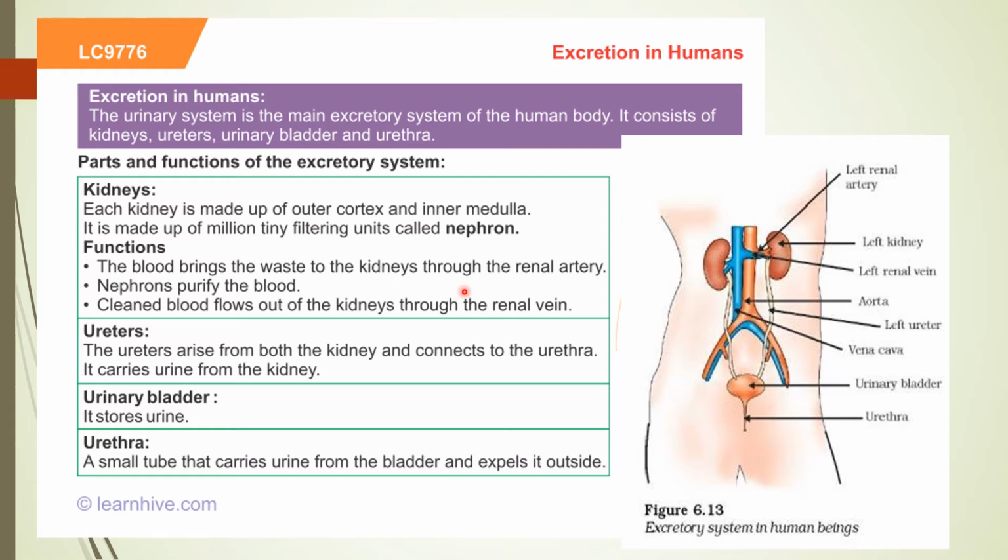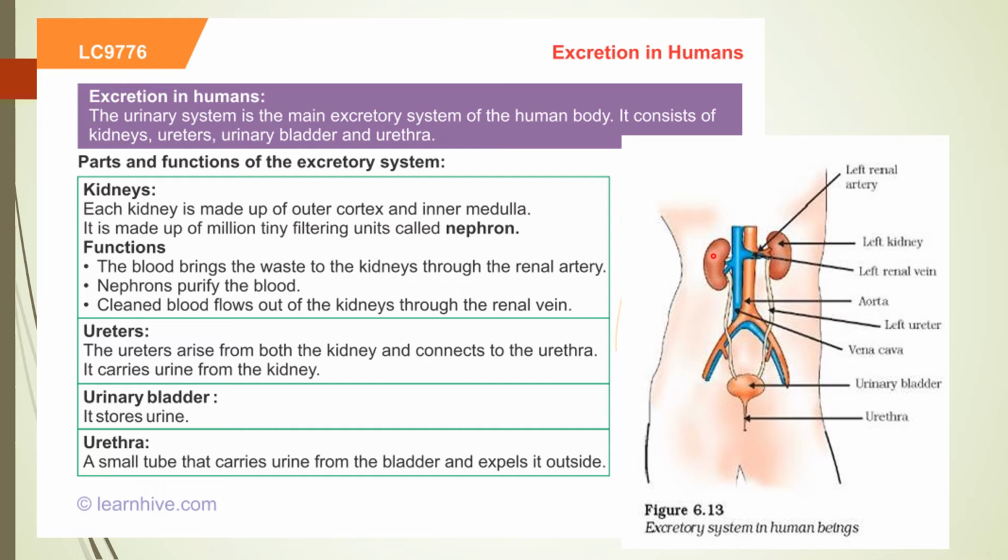Now if you see the internal structure, that is not much in your syllabus, but broadly we can say the kidney has two parts. The outer region is known as the cortex, and the inner region is known as the medulla. Each kidney of the human excretory system has a filtering unit that we call a nephron, and the nephron is the functional unit of the excretory system.